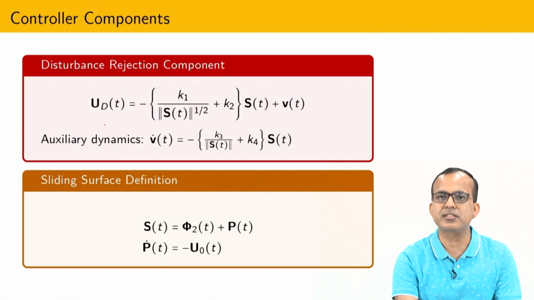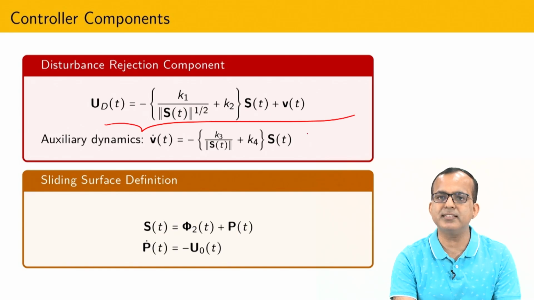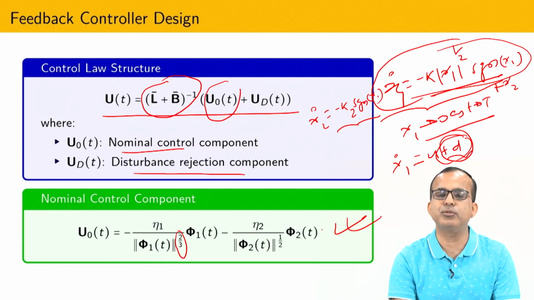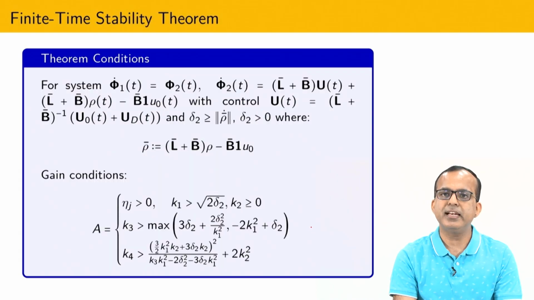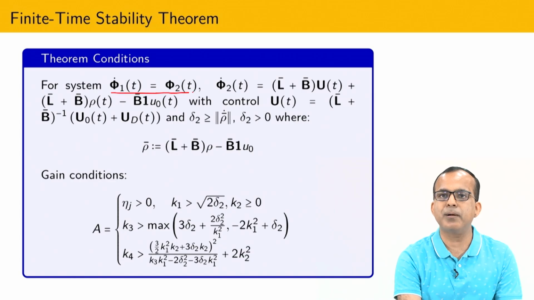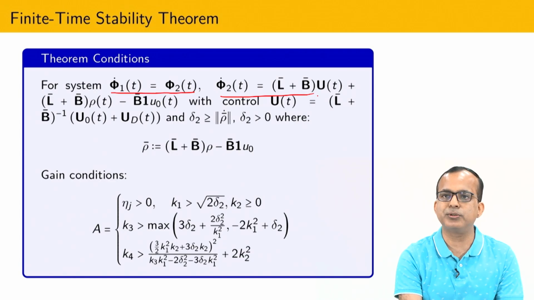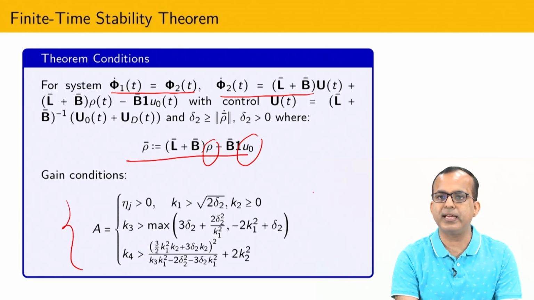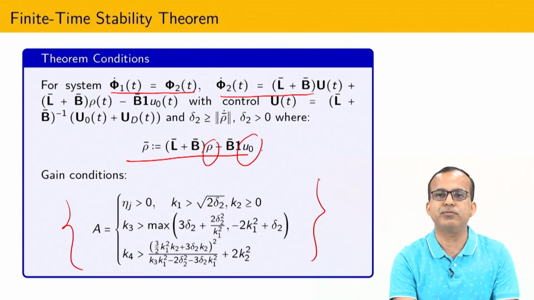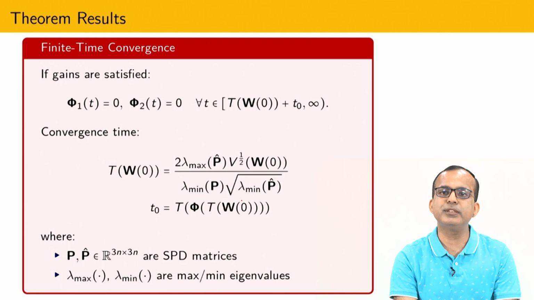And after that the discontinuous term, you can see that I have constructed it like this, and this p dot I have defined as u0. And what is u0? u0 I have proposed like this. Now what the theorem is telling us is that if you have this kind of dynamics, I have coupled everything with the help of graph theory, and after that we are going to show that if rho is represented by this, this whole term I am considering as a disturbance, because u0 I don't know, rho I don't know. So it is possible to show that if you design this set of gains, then phi 1 and phi 2 both equal 0 in finite time. Proving this is not so easy.